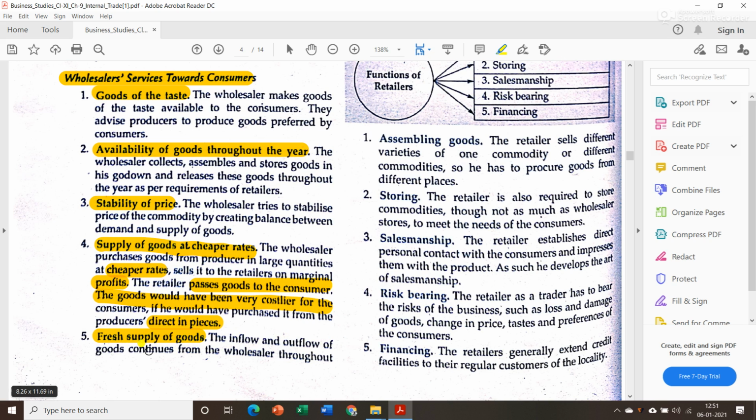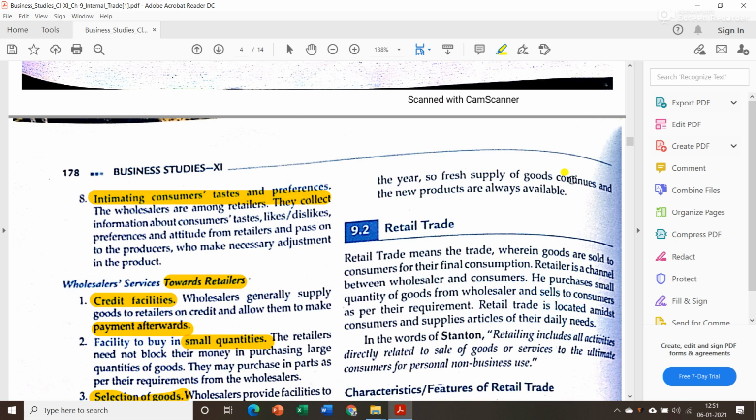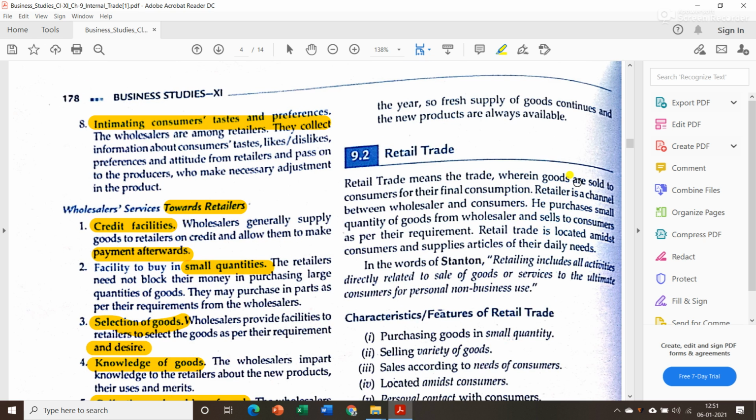The inflow and outflow of goods continues from the wholesaler throughout the year. So fresh supply of goods continues and new products are always available. Since the wholesaler purchases goods regularly from the producer and sells goods regularly to the retailer, there is always fresh supply of goods in the market.